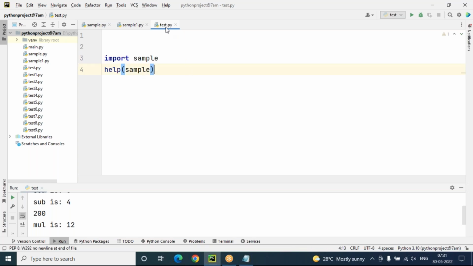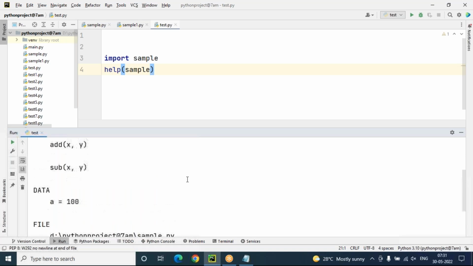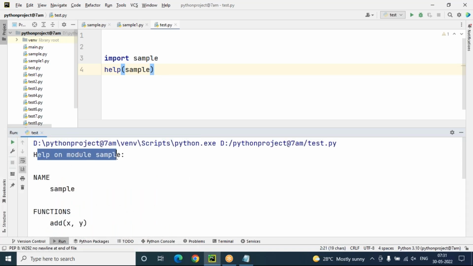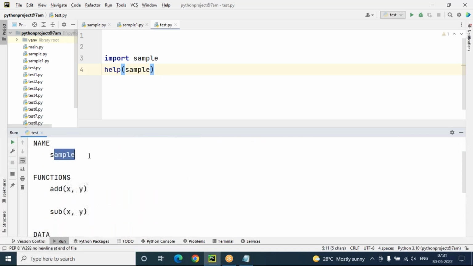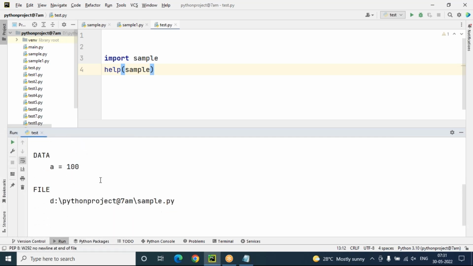Once I run this, you can see help on module sample, the name of the module is sample, and the functions are add(x, y), sub(x, y), and data is the variable a with value 100.